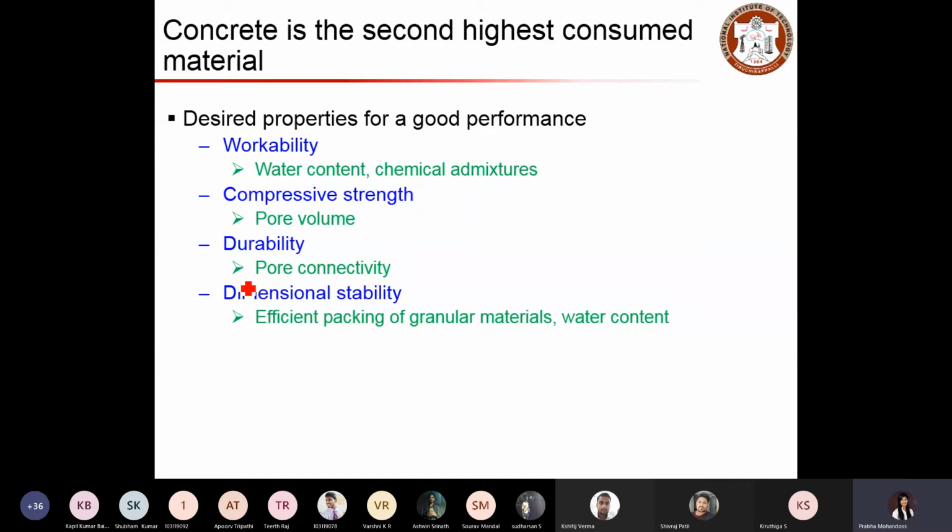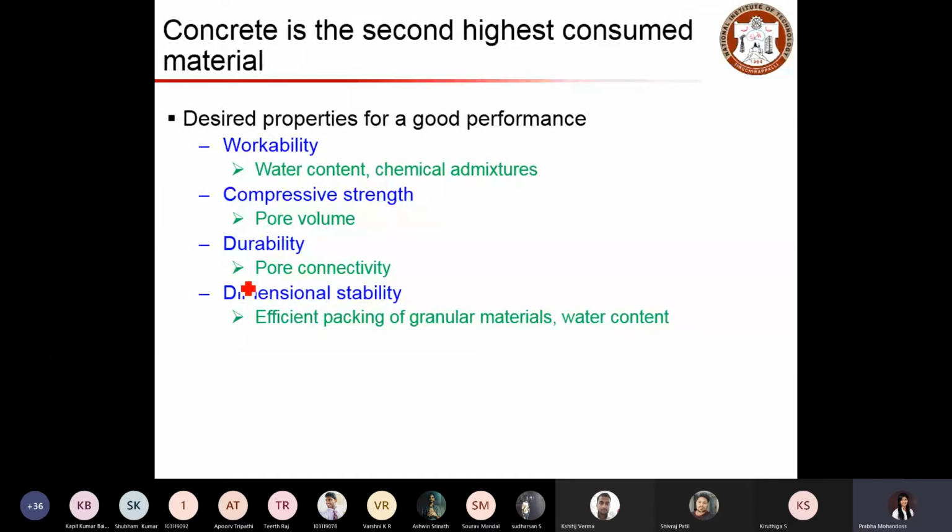So just to give a background of concrete, we have discussed many things in detail, especially the ingredients that we use to prepare concrete, like cement and admixtures. Then we discussed water, and then we discussed chemical admixtures as well, which are added in addition to the main ingredients of concrete like cement, water and aggregates.